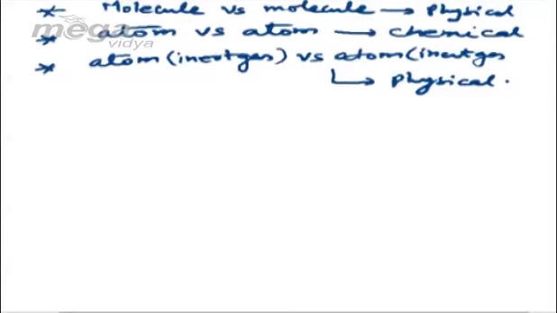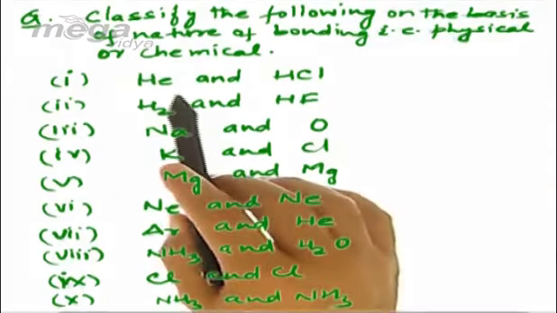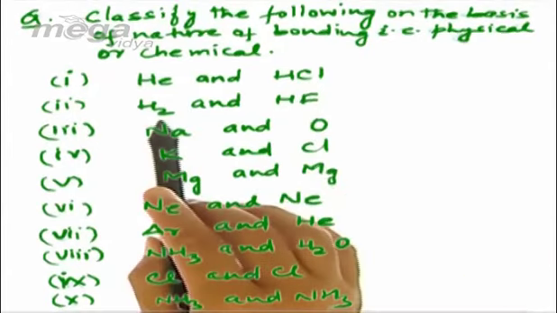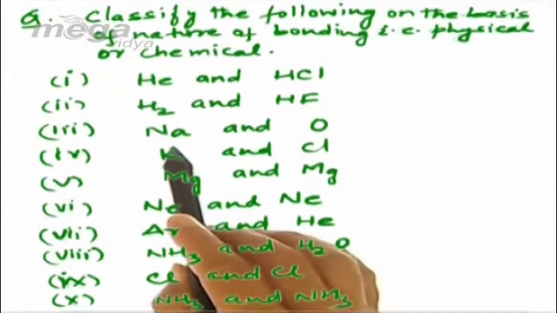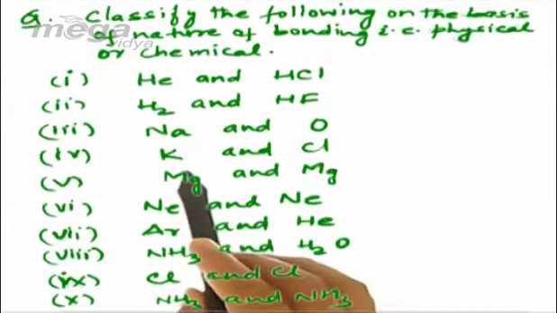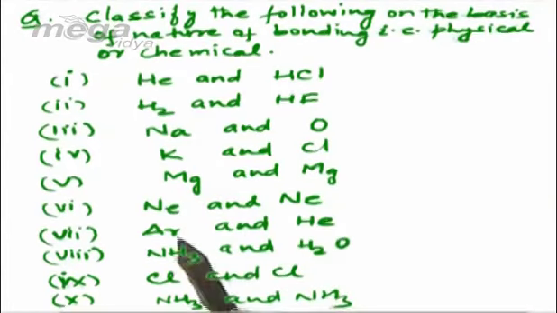Now let us take some questions on it. We have to classify the following on the basis of the nature of bonding, that is whether they will undergo physical bonding or chemical bonding. So the very first is helium and HCl, hydrochloric acid. Second we have H2, dihydrogen, and HF, that is hydrogen fluoride. Next we have Na and O, that is sodium and oxygen. Next we have potassium and chlorine, magnesium and magnesium, neon and neon, argon and helium, ammonia and water, chlorine and chlorine, and ammonia and ammonia. So you have to try these questions and we shall deal with these questions in the next topic.